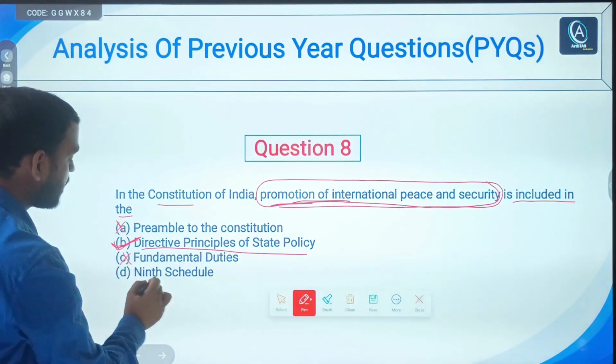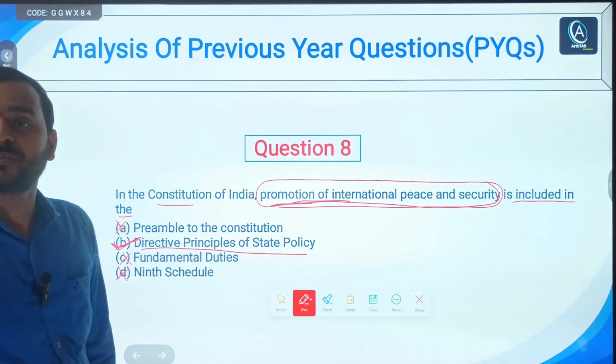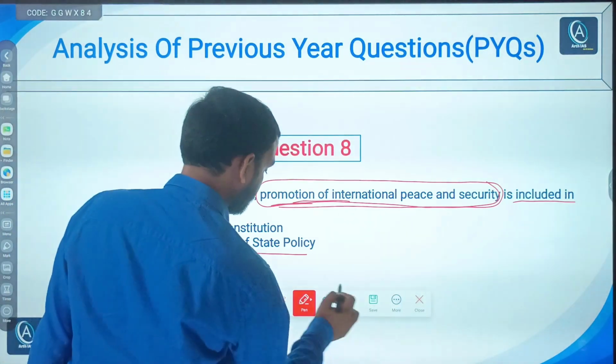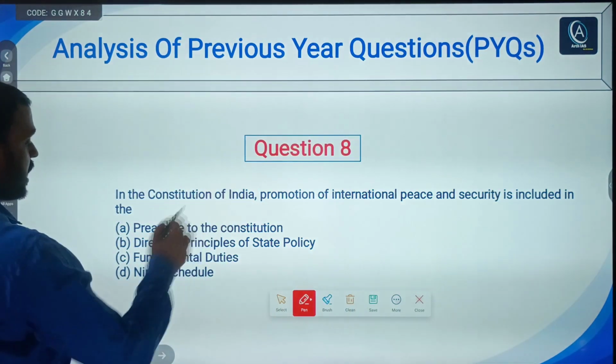No need to go for Fundamental Duties or the Ninth Schedule. You can check the explanation.